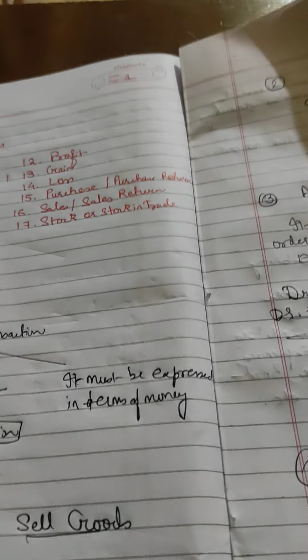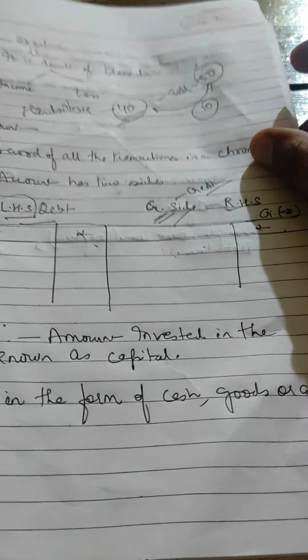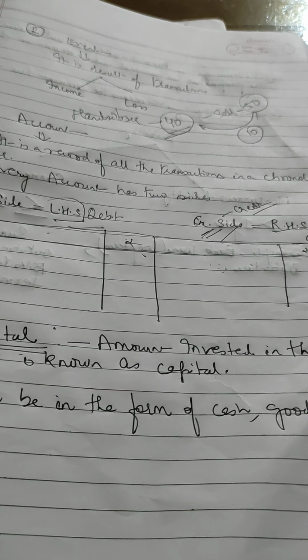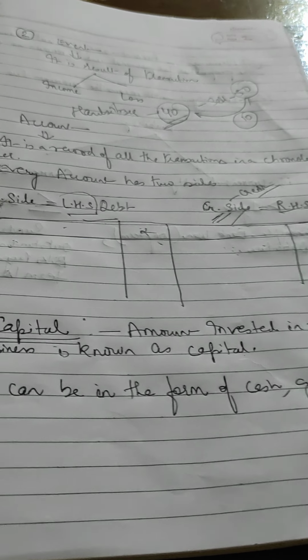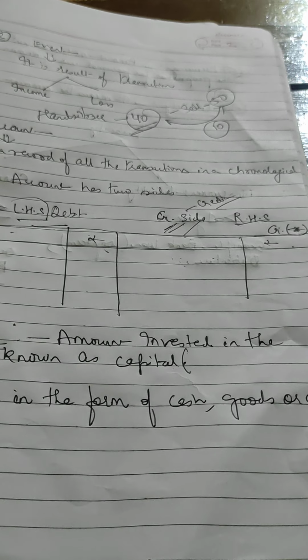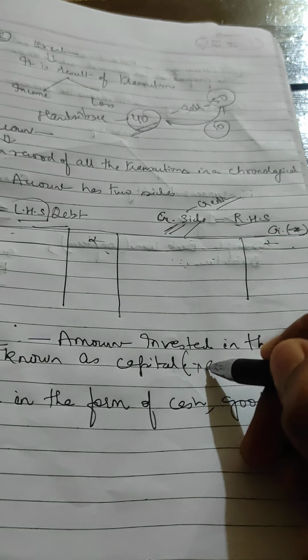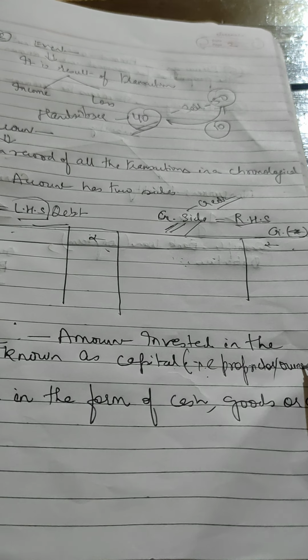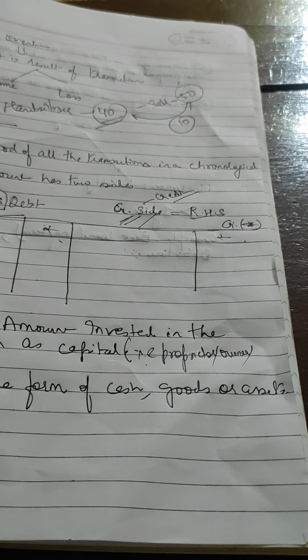Now what is capital? Capital means, as you all can see here, amount invested in the business is known as capital. Now amount invested in the business is known as capital. Means who invests the amount in the business? That is the proprietor, that is the owner. Every person who starts the business initially invests some amount of cash, or you can say goods, into the business, which is known as capital.